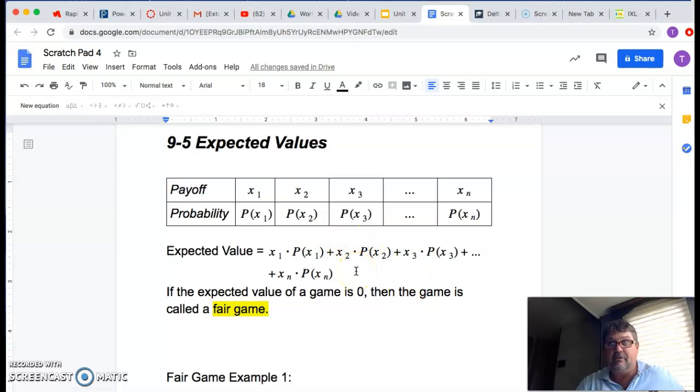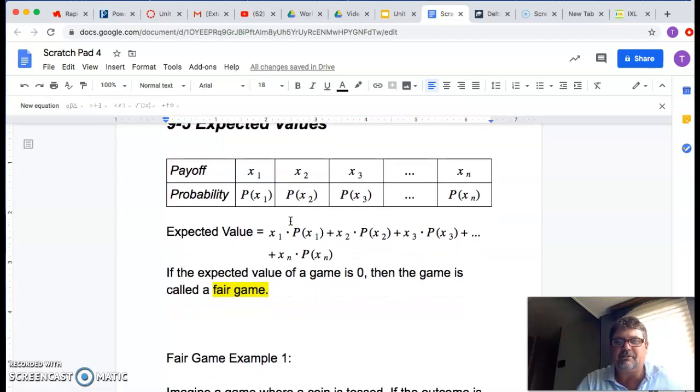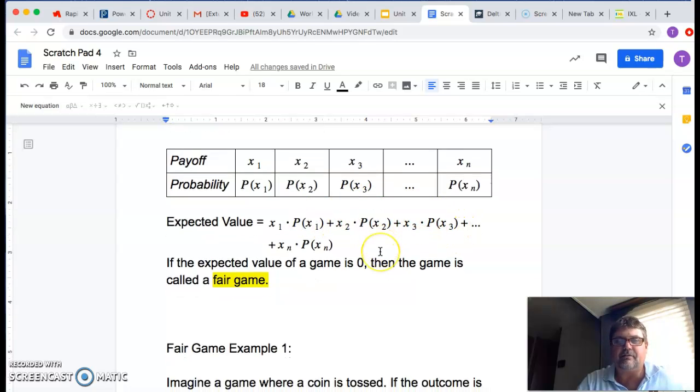If you think of a casino in Vegas, and if you're going to play roulette, which I don't know anything about gambling really, and I don't know what it costs to play a game of roulette, maybe it's $5 or $100, then there'd be a probability that you would win or you would lose. And that would be these X values, the value of the game. Like if you're paying, that's a negative towards you. If you're winning, it's a positive towards you. Then you've got the probability that the events occur. You have to calculate those.